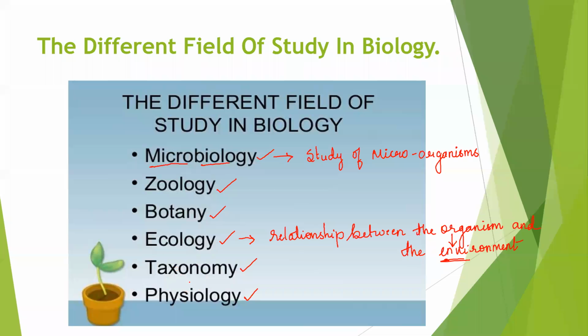Okay. Now coming to taxonomy. What is taxonomy? Taxonomy is nothing but naming organisms. We have to remember this one. What is taxonomy? It is naming organisms. Now see, why is taxonomy important? It's very important to name a plant or any organism, yes or no? Otherwise, it is very difficult because an ample number of organisms are there in the aquatic as well as in the terrestrial, that is in the land as well as in the water. So if you don't name them, what will happen? It will be very difficult, right?